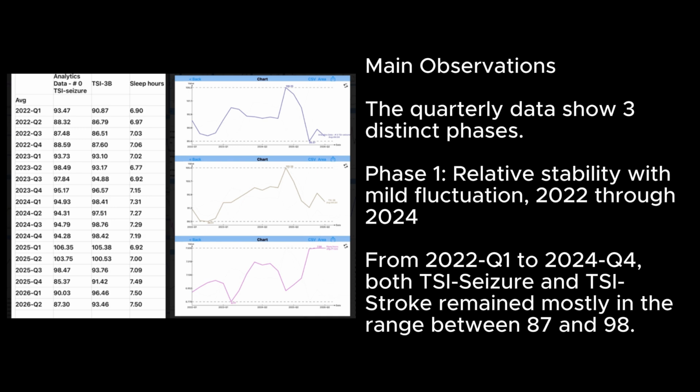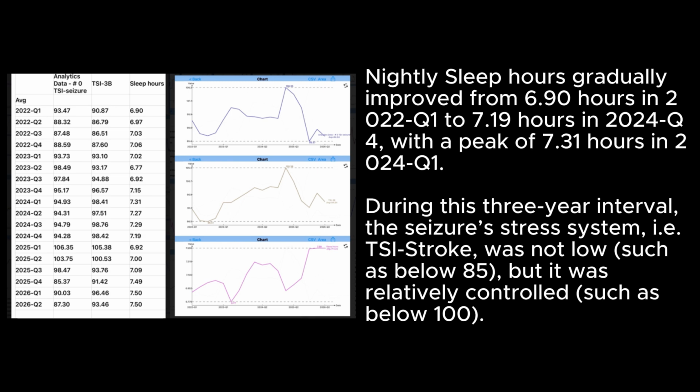Main observations. The quarterly data show three distinct phases. Phase 1, relative stability with mild fluctuation, 2022 through 2024, from 2022 Q1 to 2024 Q4. Both TSI-Seizure and TSI-Stroke remain mostly in the range between 87 and 98. Nightly sleep hours gradually improved from 6.9 hours in 2022 Q1 to 7.19 hours in 2024 Q4, with a peak of 7.31 hours in 2024 Q1.